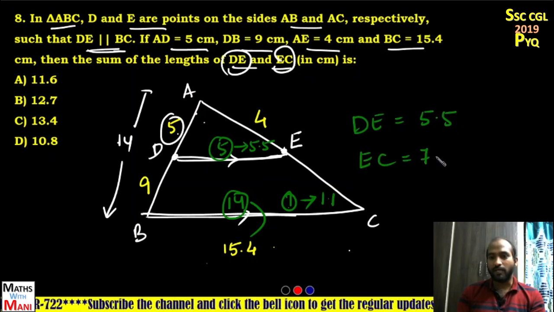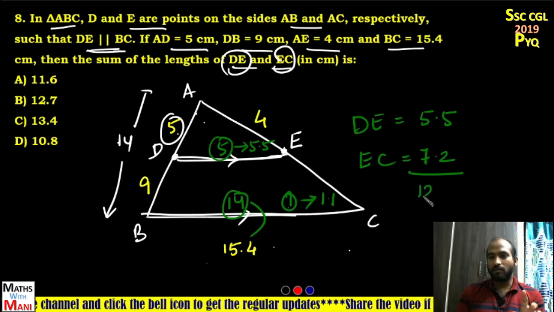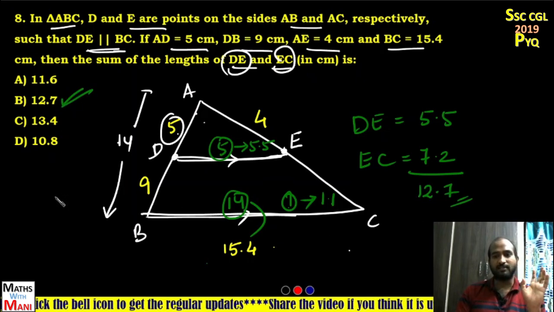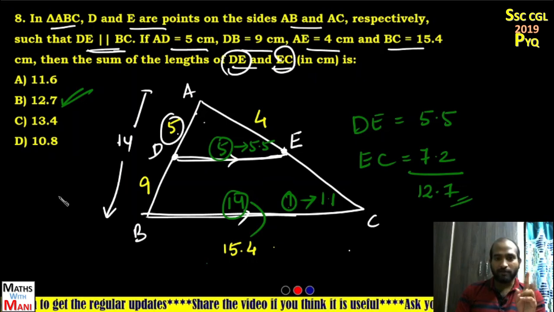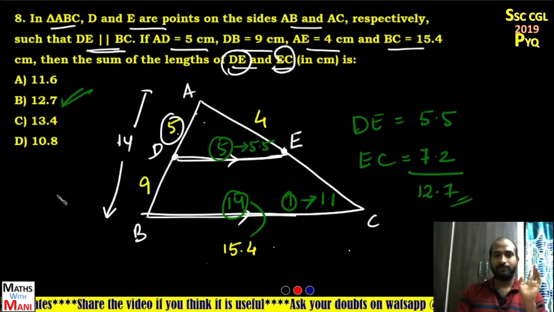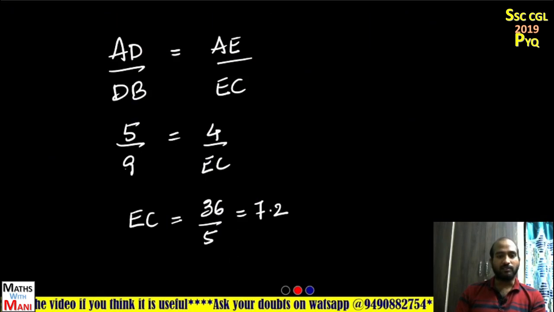And what is the value of EC? It is 7.2. So DE plus EC, sum of the length. So DE plus EC equal to how much? 12.7. Option B is the correct answer. Okay. So here you have to apply Thales theorem and also similarity of triangles. Clear? Next, ninth one.